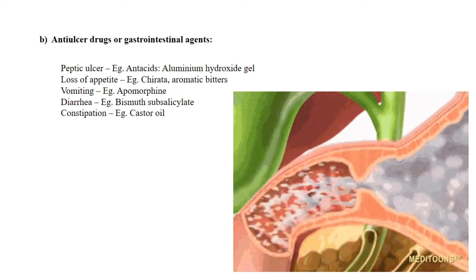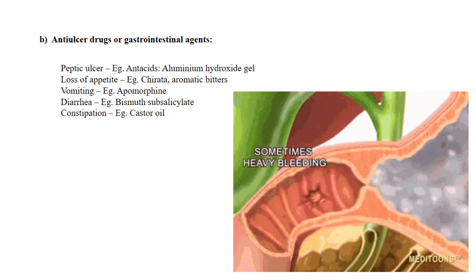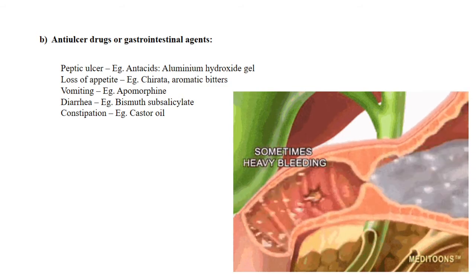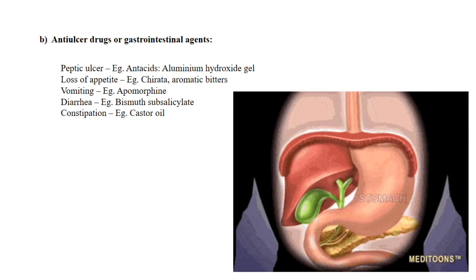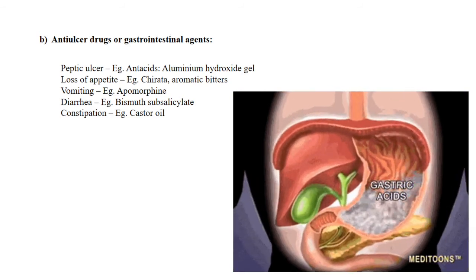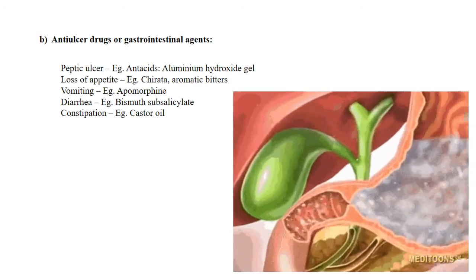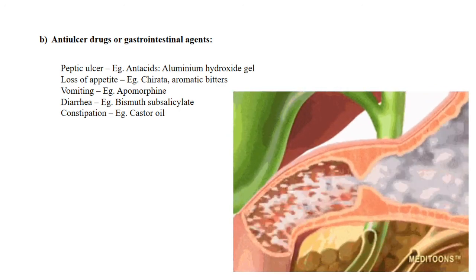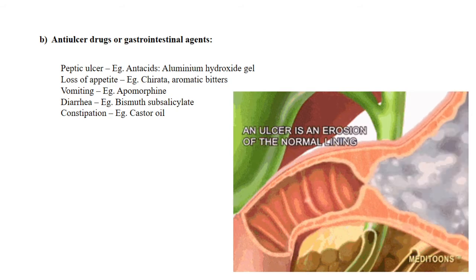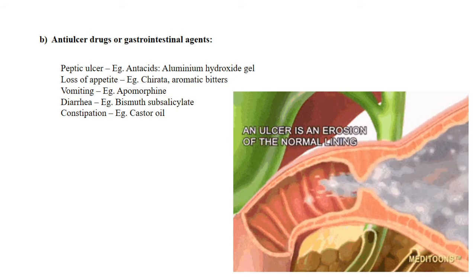And this is an example of an ulcer. Okay, and this ulcer can be due to our poor eating habits, or we may be having a regular habit of taking packaged items, etc. Because of this, there may be an ulcer.